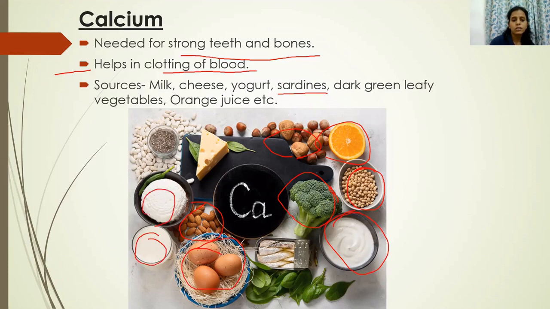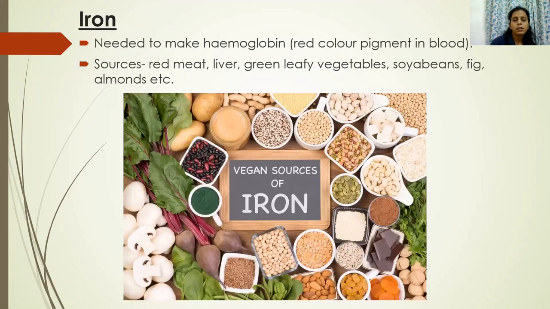Then here we have cheese. Here we have again a type of pulses. This is butter. So all these, like butter, cheese, any milk product, dairy product, are rich in calcium. And sardine is a fish. This is sardine. So sardine is a type of fish. And all dark green leafy vegetables are rich in calcium.